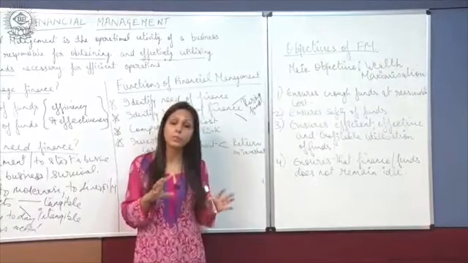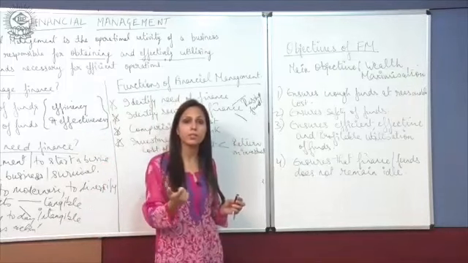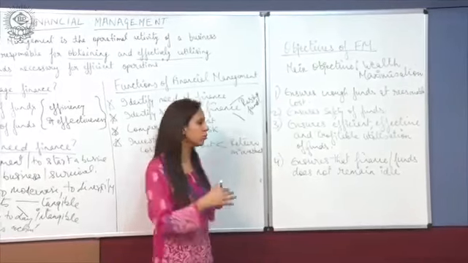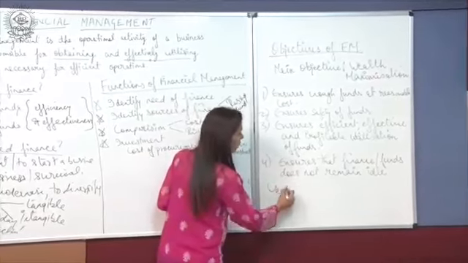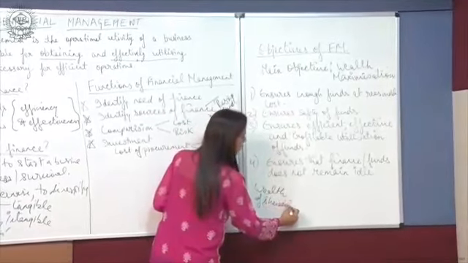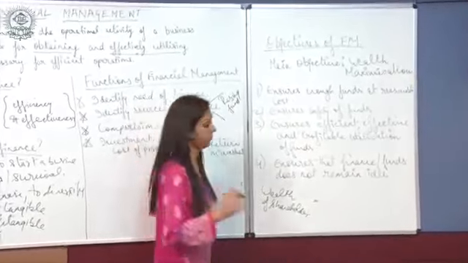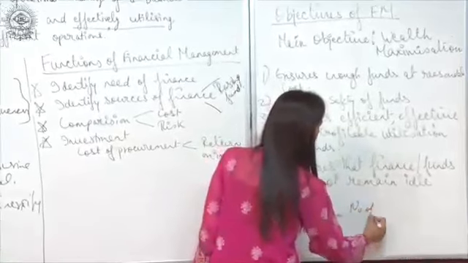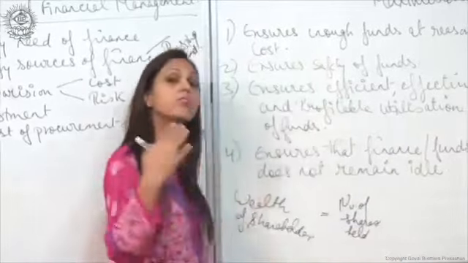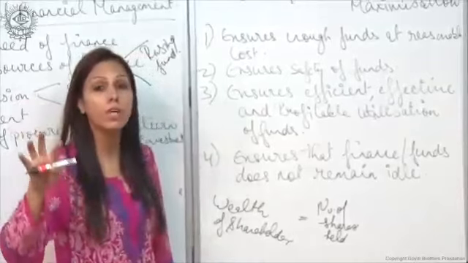First of all, you have to understand what wealth maximization is and what the formula of wealth maximization is. Shareholders' wealth is equal to the number of shares held by the shareholders, because as I told you, equity shareholders are the owners of the company.